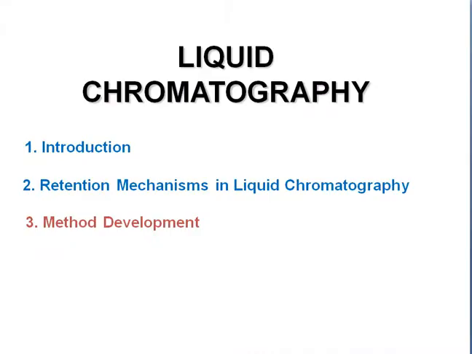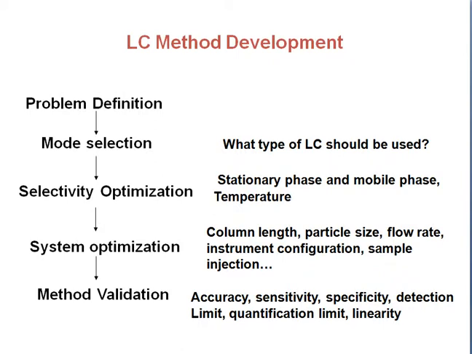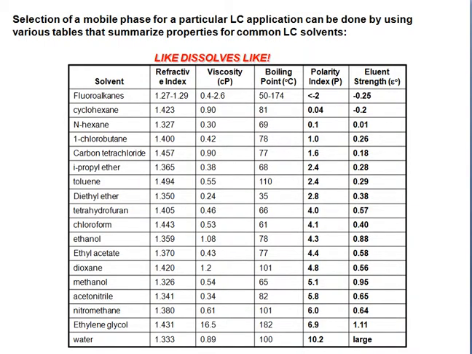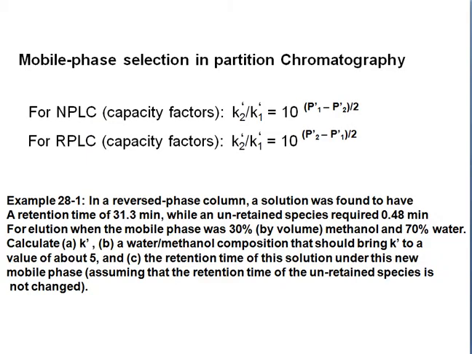In liquid chromatography method development, we consider the mode of separation, selection and optimization of selectivity, system optimization, and method validation. Selection of the mobile phase for particular liquid chromatography applications can be done using various tables that summarize the properties of liquid chromatography. The mobile phase and the stationary phase are the two phases of chromatography. Today we talked about liquid chromatography and its steps. Thank you very much.